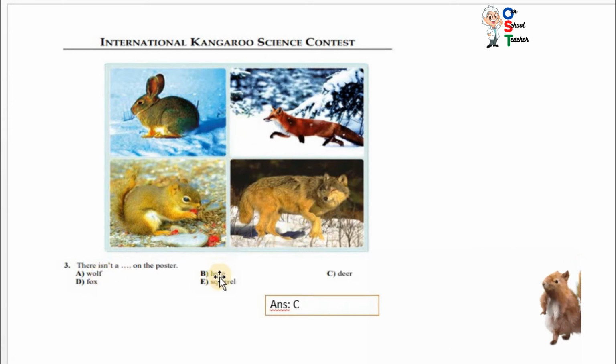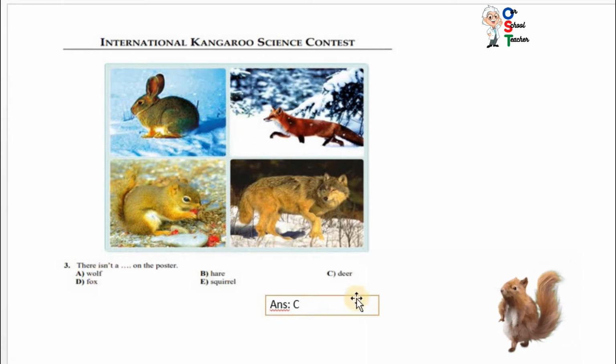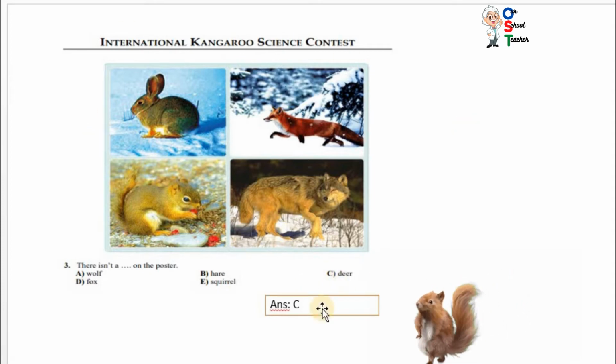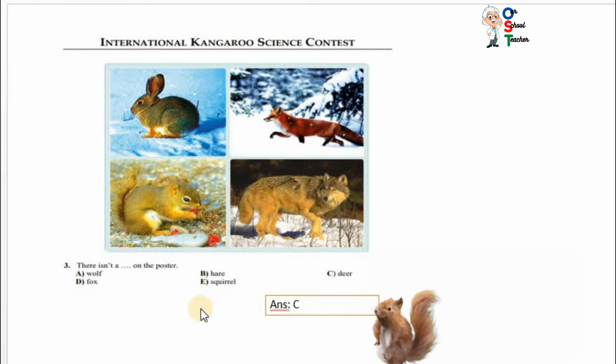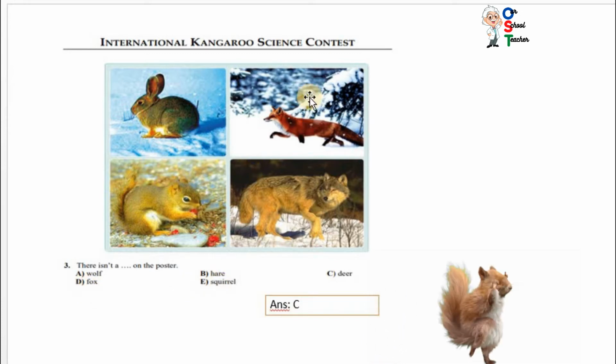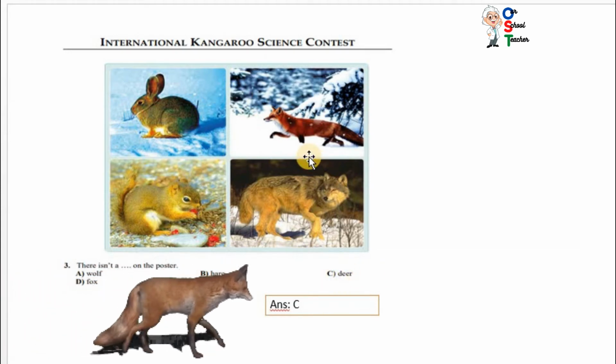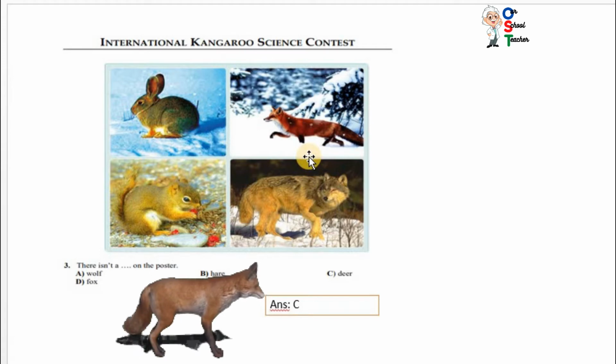No, wolf is there. Deer? There is no deer in this poster. So, C is correct. Read again. This is fox and this is squirrel. All four are present. Only deer is absent in this picture. So, C is correct.